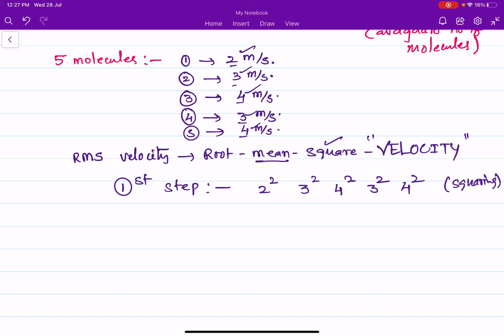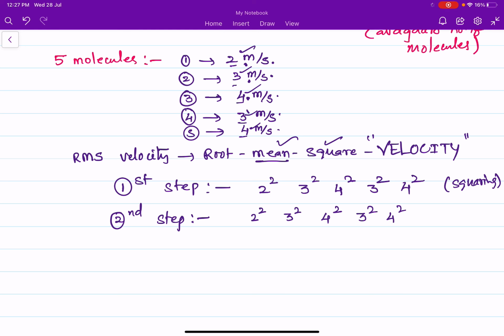Squaring is done, and the second step is to find out the mean. Mean is nothing but average. How many velocity components are there? How many molecules are there? 5 molecules. So mean is nothing but sum divided by total number. We did the squaring already: 2 square, 3 square, 4 square, again 3 square, 4 square.